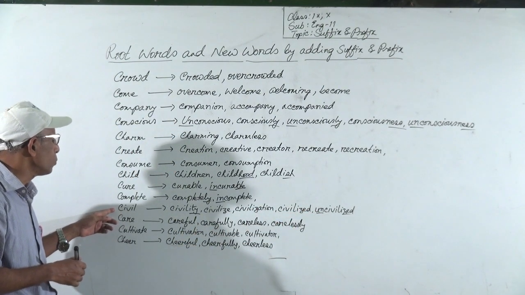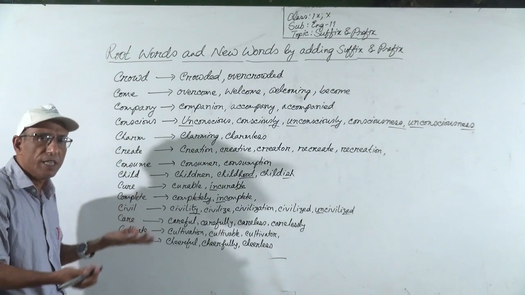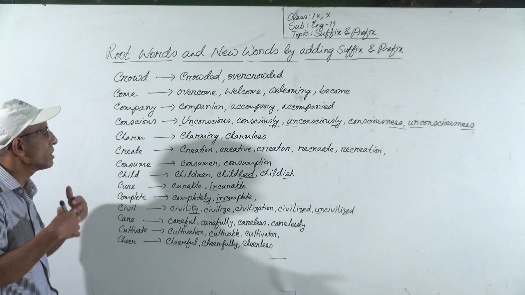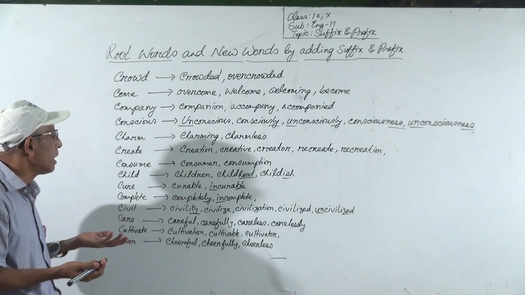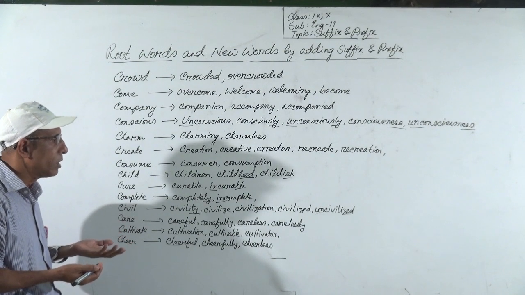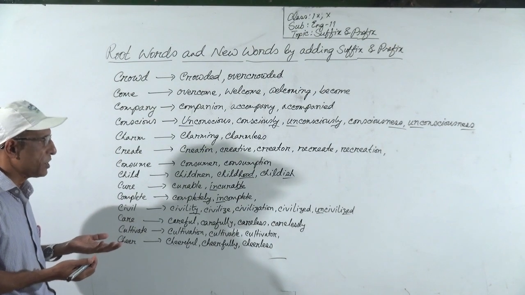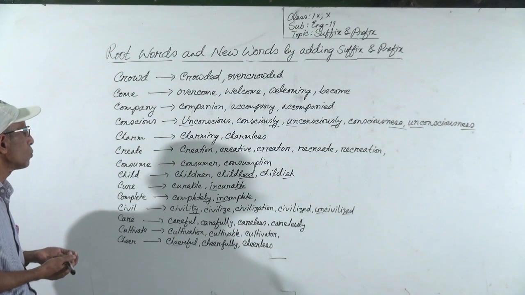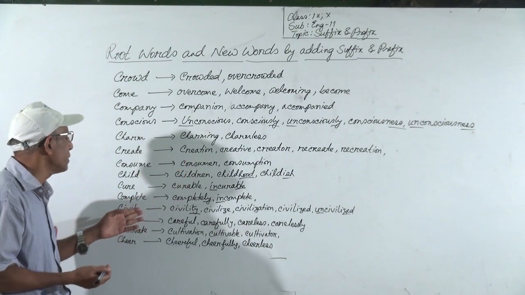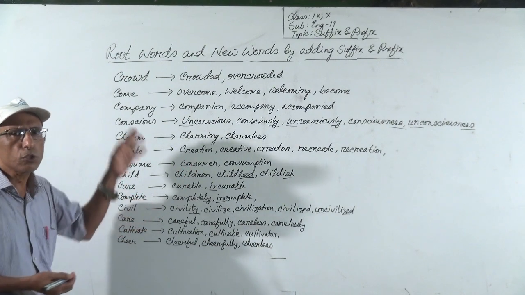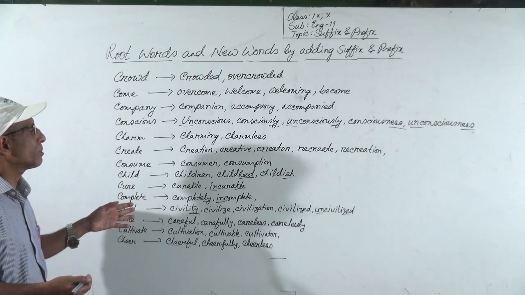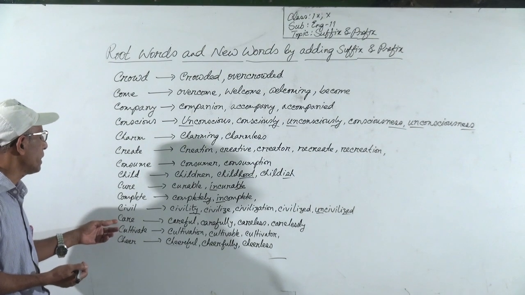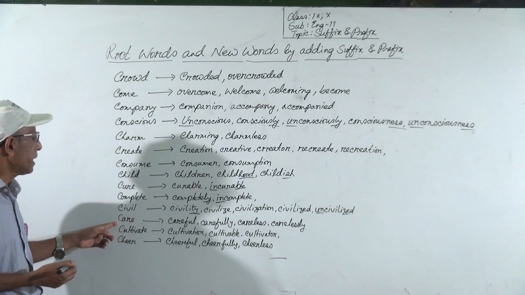So from this root word civil, we can use civility noun, civilize verb, civilization noun, civilized adjective, or uncivilized also adjective. So these new words we can use from civil according to our context of the passage. We can use any one of them. Okay, then care.